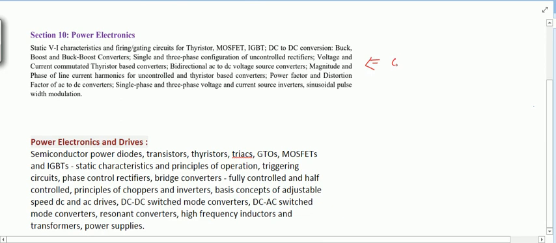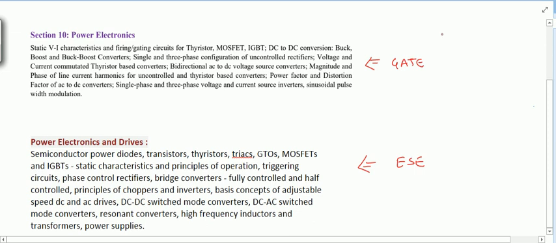Here I have written the syllabus for GATE, and this is the syllabus for ESE. So the basic topics in GATE and ESE are the same.